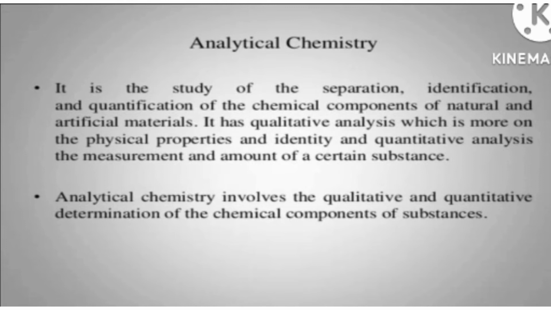When different compounds are mixed together, they make a mixture. If I give you a mixture and ask you to separate the different components present in it, how will you do that? There are several techniques. This type of separation technique is included in analytical chemistry.